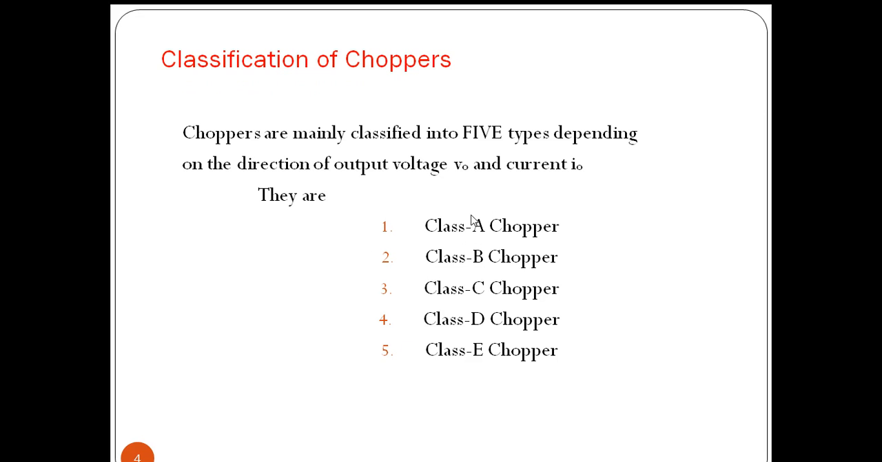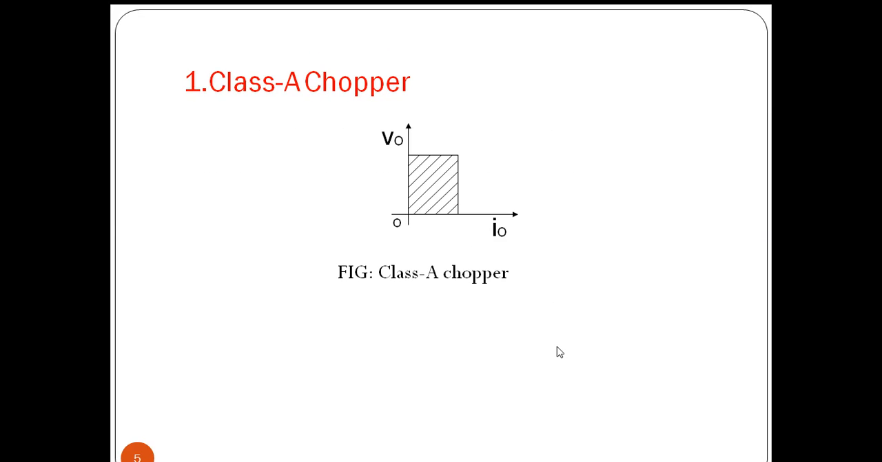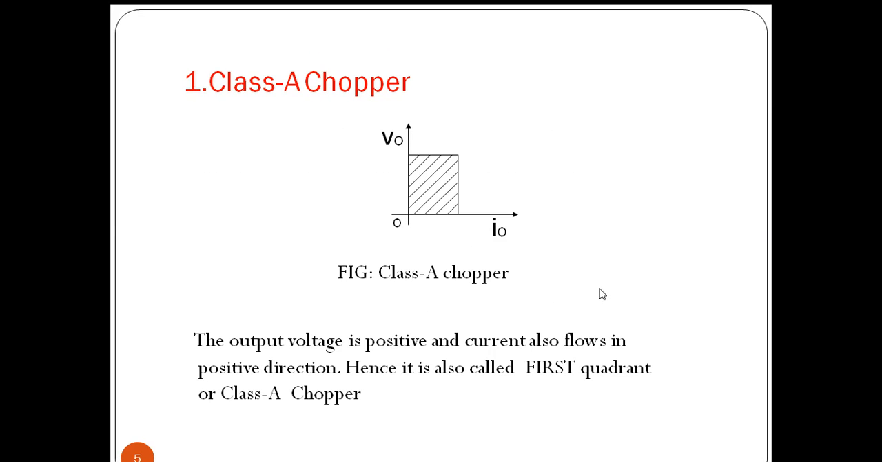Mainly classified as these five types depending on output voltage and output current: class A chopper, class B chopper, class C chopper, class D chopper and class E chopper. We are going to discuss the circuit operation in detail regarding all these five. Now, class A chopper: the output voltage is positive and output current is positive.